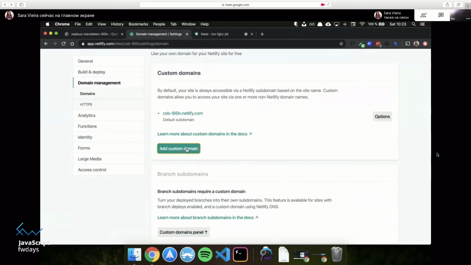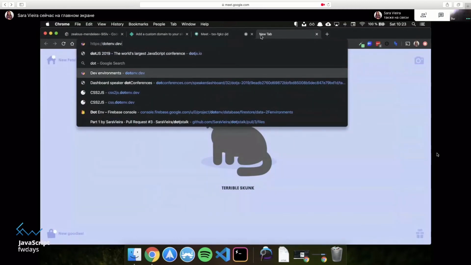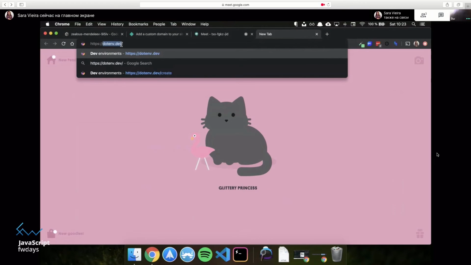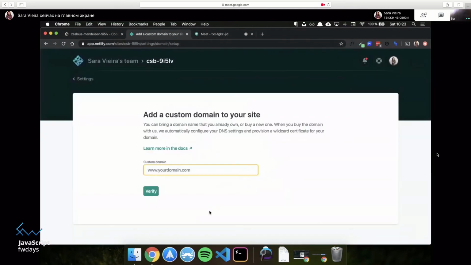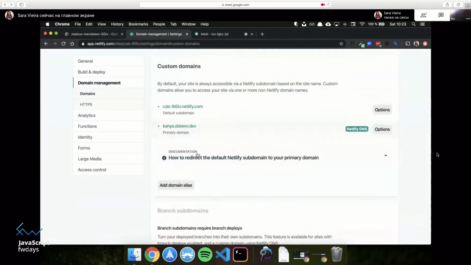So I'm going to come here and I have this domain called .env.dev. Okay, let's come here and, oh yeah, you can't paste things here. It's the weirdest, it's just weird. So you can't paste anything that has HTTPS in it. So I'm going to call it Kanye. There we go. Verify, and it's going to say this already has a domain. An owner, is it you? Yes, it is me. I am the owner of this domain.